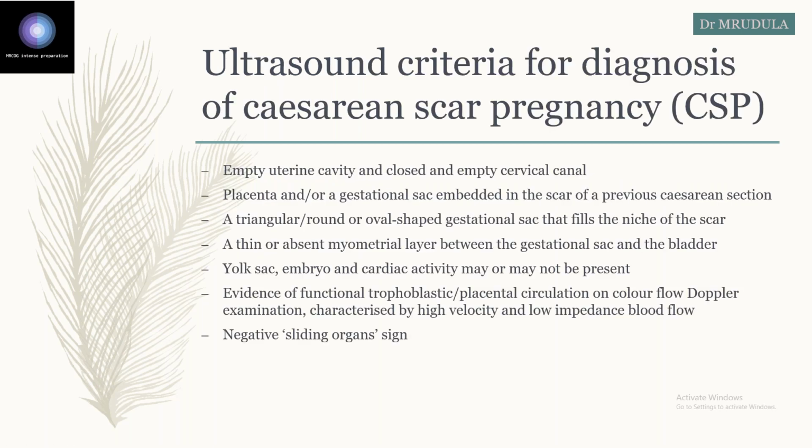Now this criteria is given in the GTG. There is nothing new that they have given. So the criteria for diagnosis of scar ectopic is an empty uterine cavity and a closed and empty cervical canal. Placenta or gestational sac embedded in the scar. A triangular, round or oval shaped gestational sac that fills the niche of the scar. A thin or absent myometrial layer between the gestational sac and the bladder.